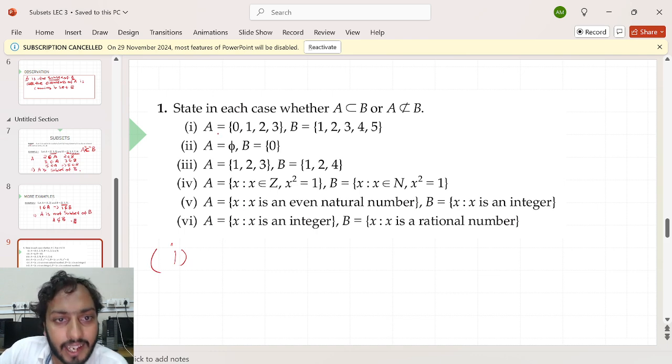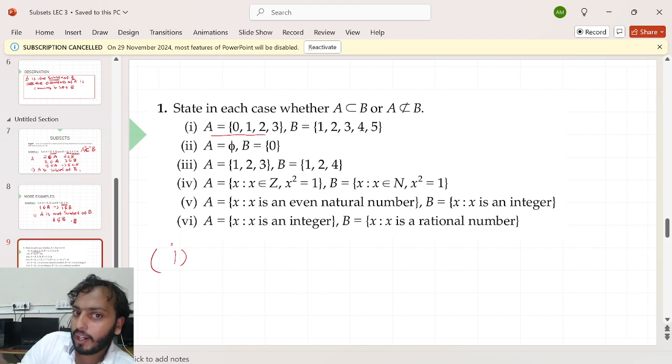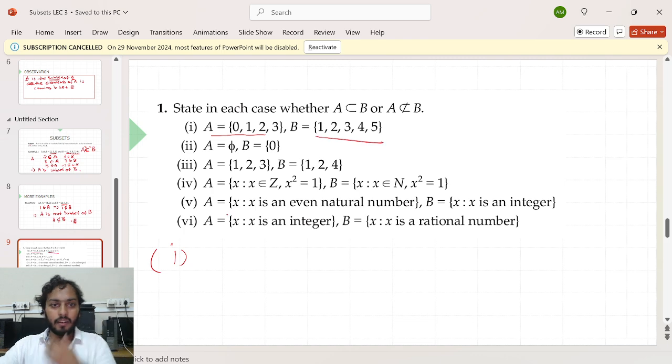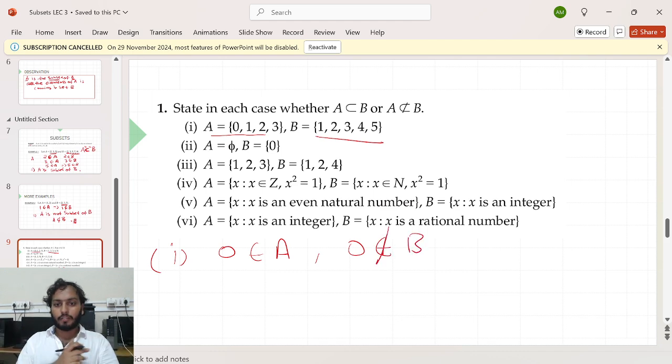How many elements does A have? A has 4 elements, I can say 0, 1, 2, 3, and B has 5 elements, 1, 2, 3, 4, 5. I can say that A is somewhere smaller than B, but I need to check whether all elements of A come in B or not. So you can see 0 is the first element in A, but does 0 come in B? No, 0 does not come in B. I'm just cutting that.